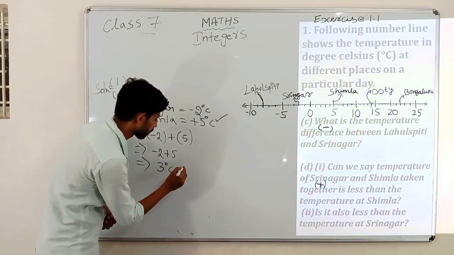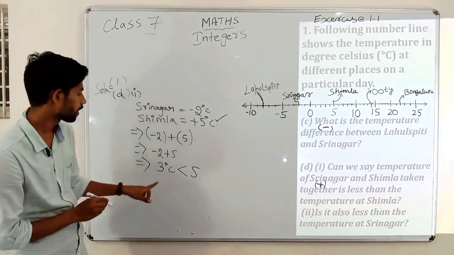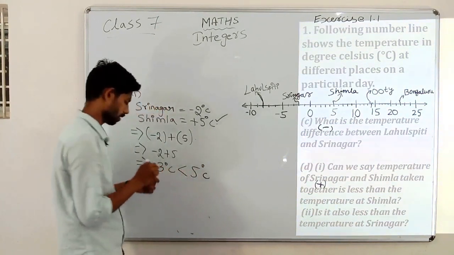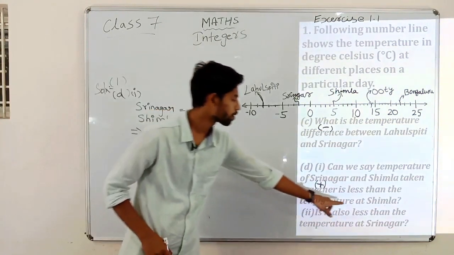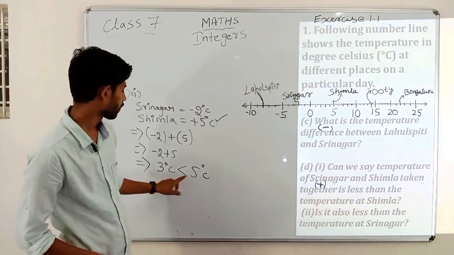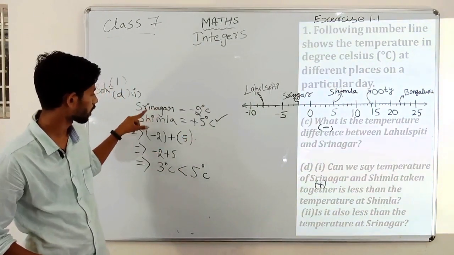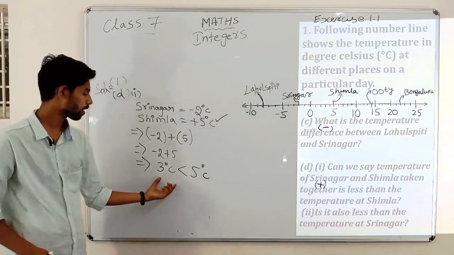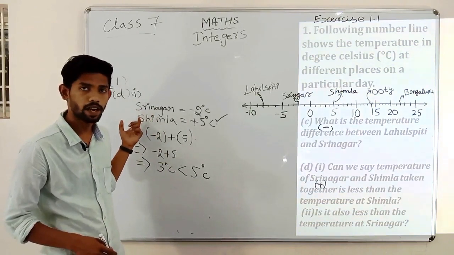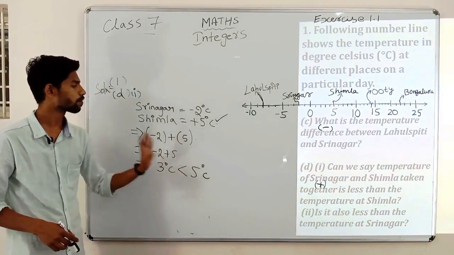Look here, 3 is less than 5 degree Celsius. It is saying that it is less than the temperature of Shimla. The temperature of Shimla is 5 and the sum of the temperatures of Srinagar and Shimla is 3. So here the temperature of Srinagar and Shimla together is less than the temperature of Shimla.